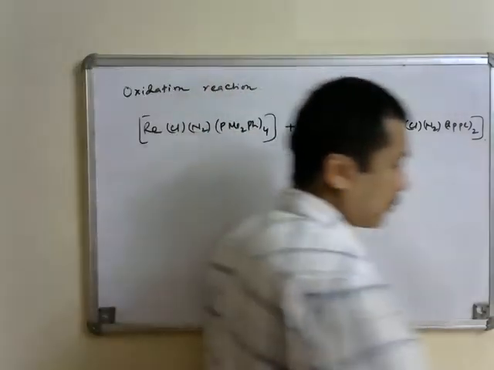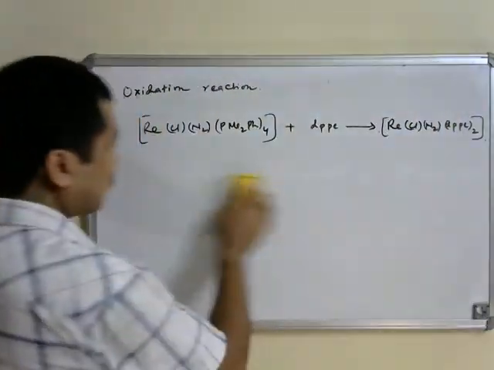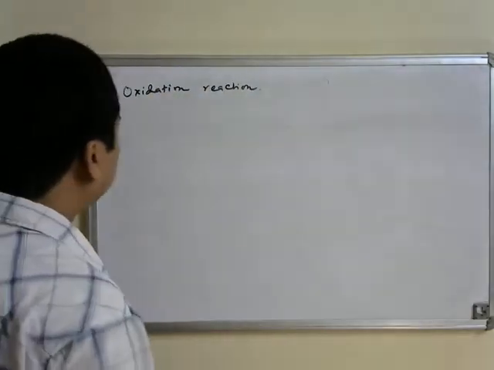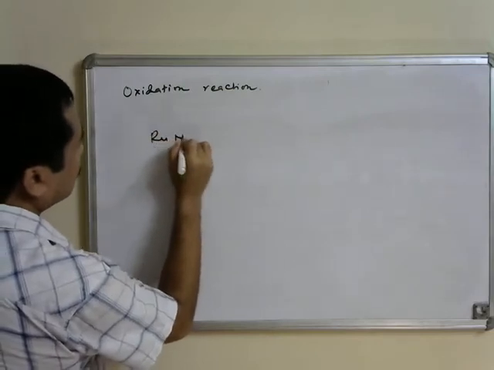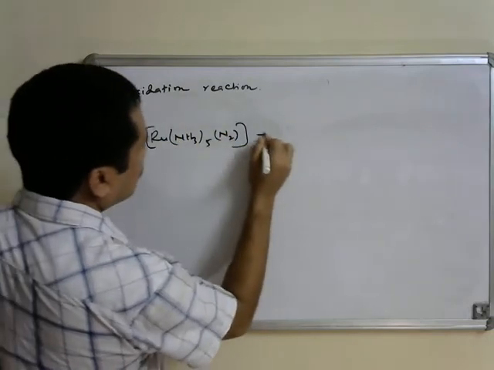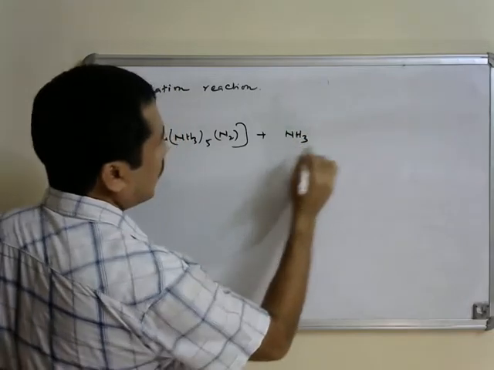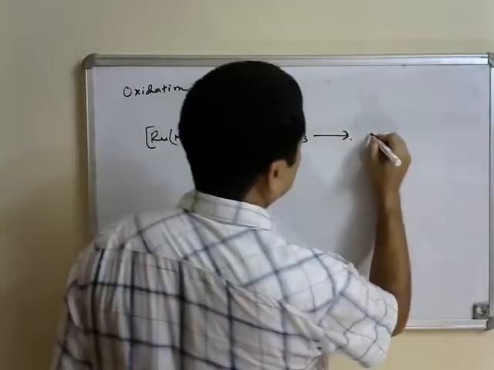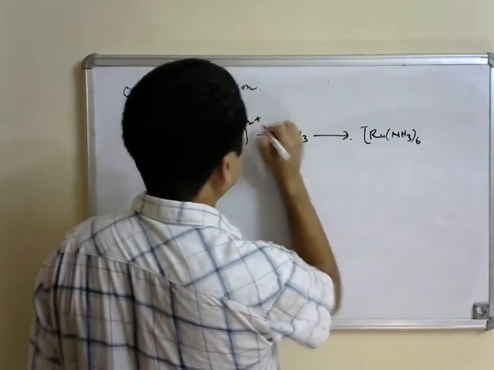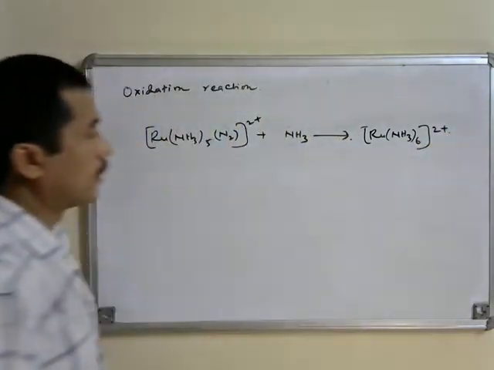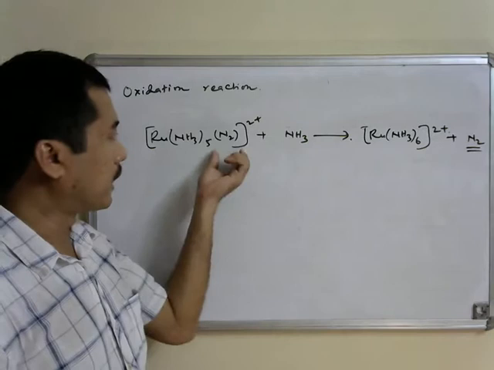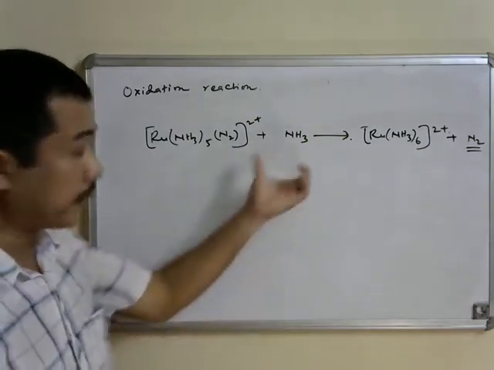But in some cases where the dinitrogen complex is weak, it can easily get exchanged with other Lewis bases, to give a product which does not contain the dinitrogen ligand.